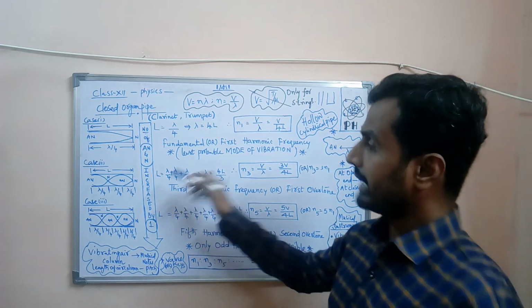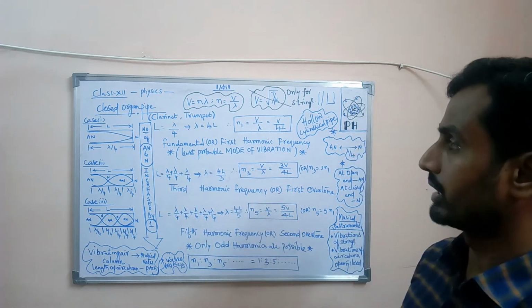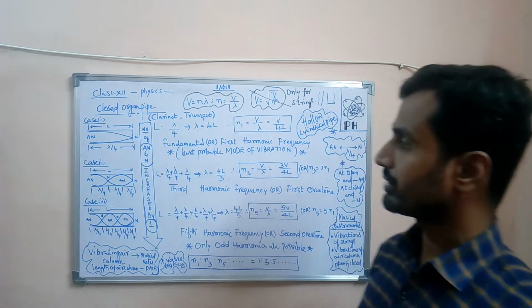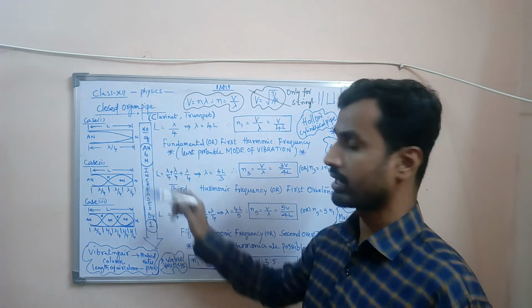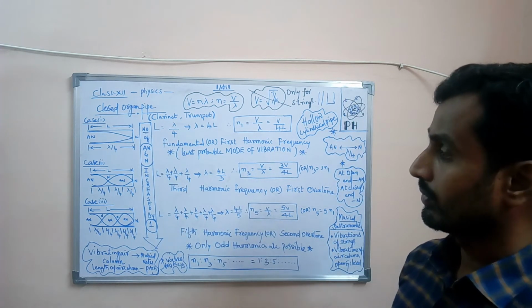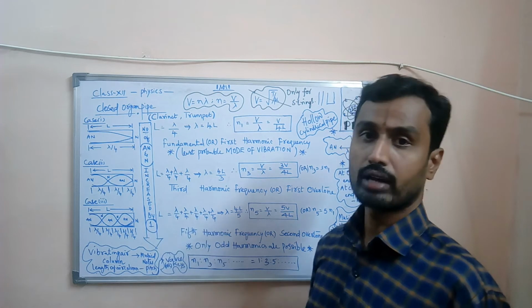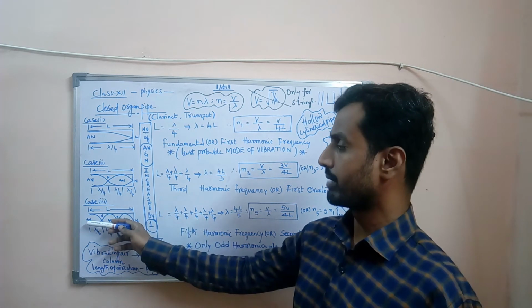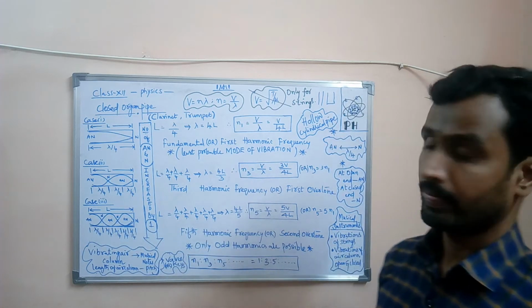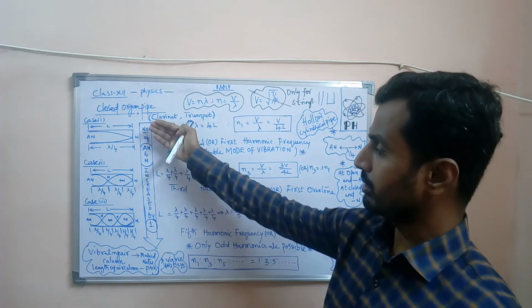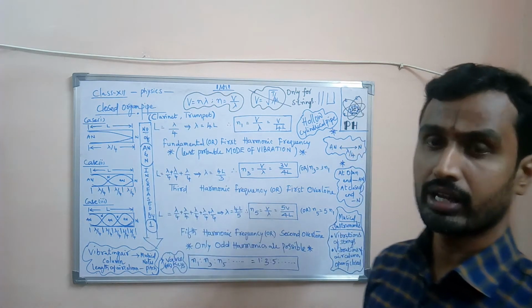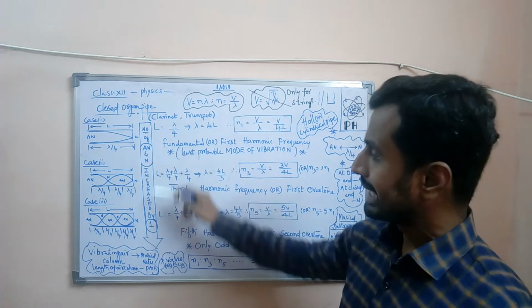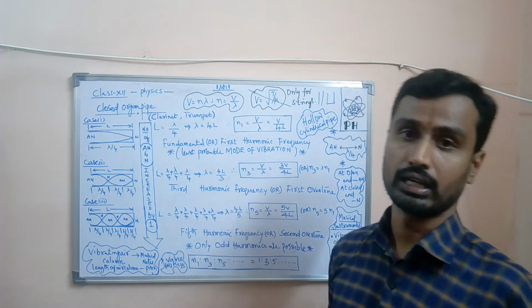Next, in the second mode of vibration, we will observe an increase in the number of antinodes and also an increase in the number of nodes. In the same way, in the third mode of vibration also, we will observe an increase in the number of antinodes and nodes. That is, from the fundamental to the third mode of vibration, the number of antinodes and nodes increased by 1.